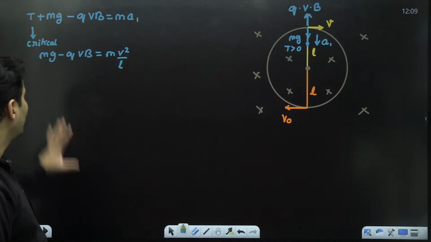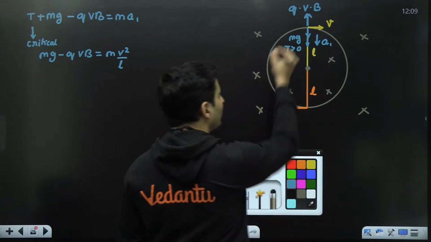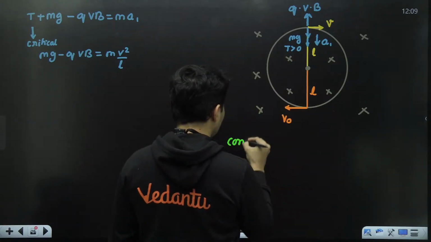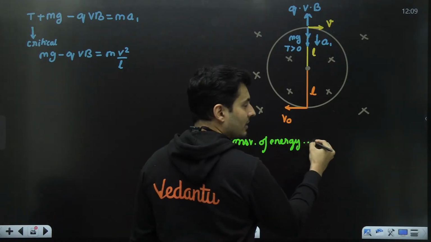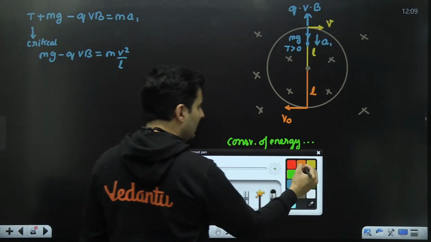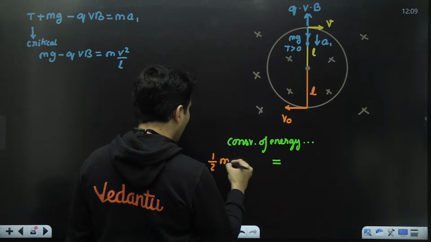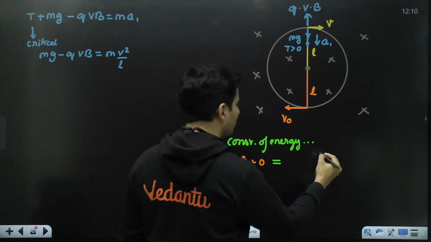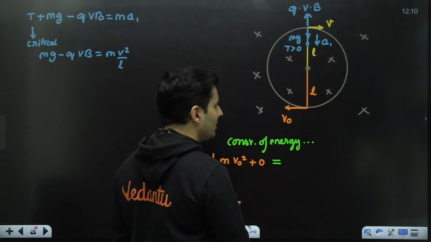Now we will also apply energy conservation and see what exactly happens when you go from here to here. If you apply the conservation of energy principle, how will it look? Initially, the only energy that it has is half m v naught square. There is no gravitational energy. As it goes to the top, magnetic force never does work, so never consider it for work-energy relationships.